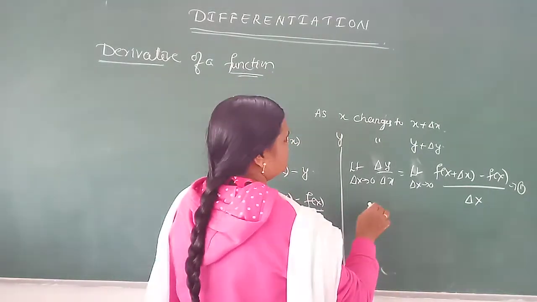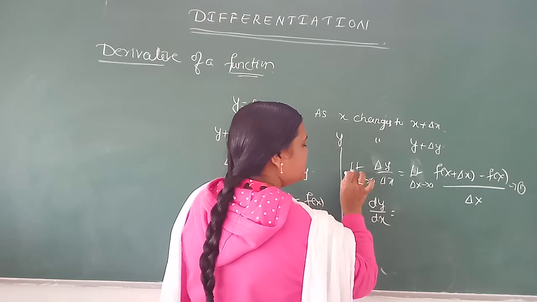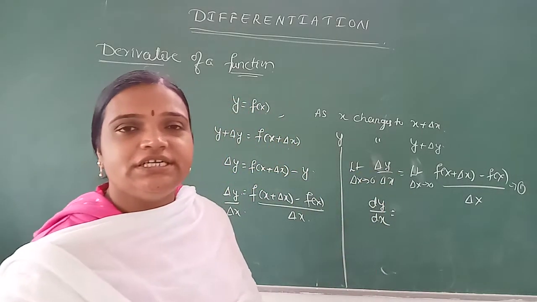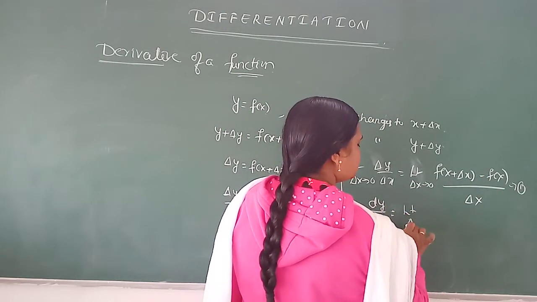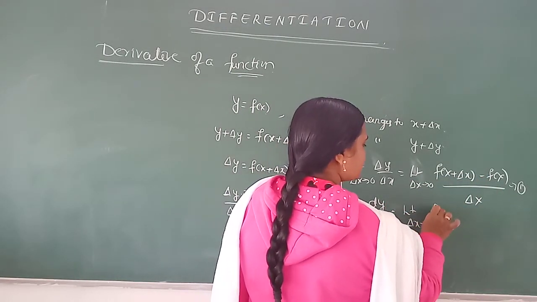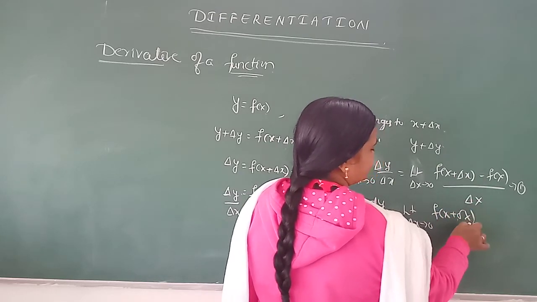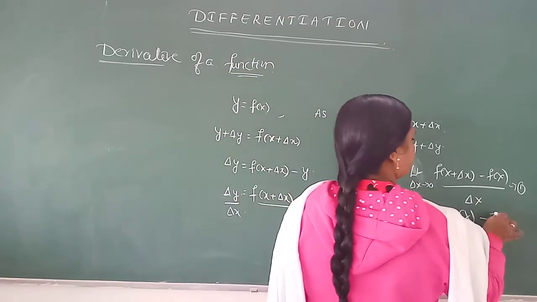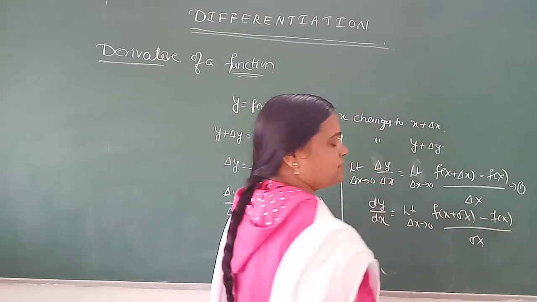And this, we can write as dy by dx. Limit delta x tends to 0 of delta y by delta x represents dy by dx. And this is equal to limit delta x tends to 0, f of x plus delta x minus f of x divided by delta x.